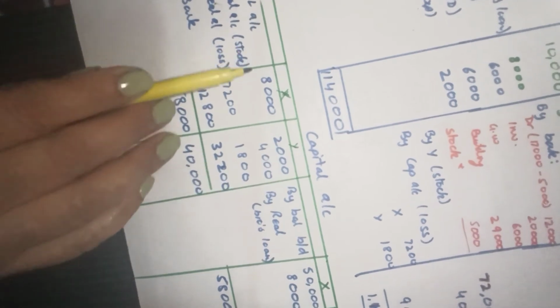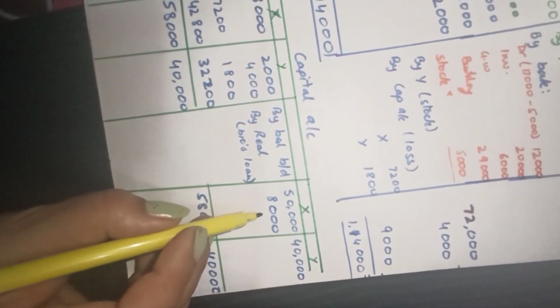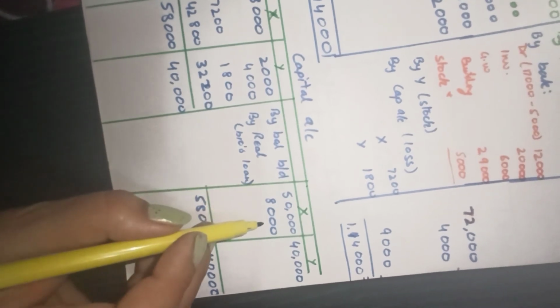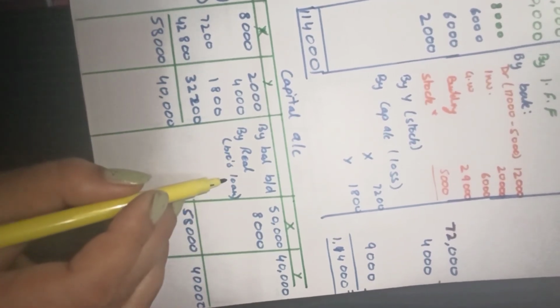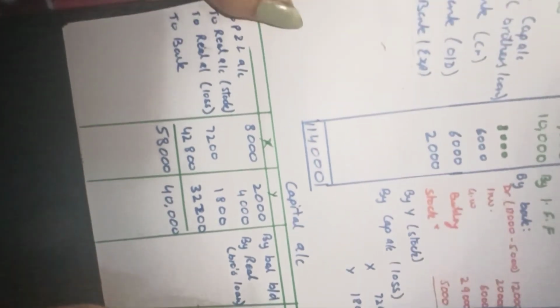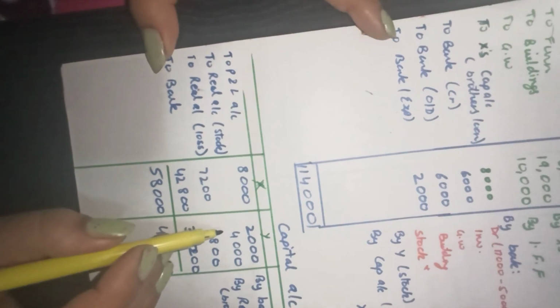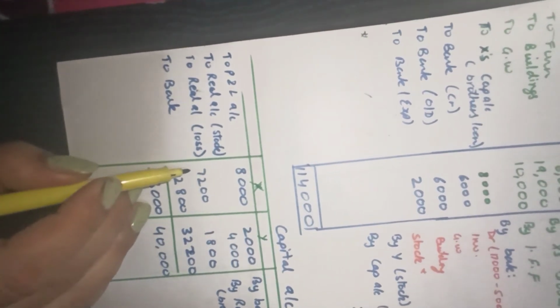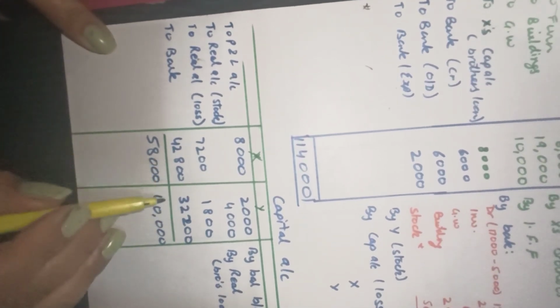We make the capital account. Capital account, you know how to make it now. By balance, both the partners, their balancing figure, the amount of realization, this is what he takes over. Liability taken over will be this side. Asset taken over will come this side. So liability X takes over to pay the liability of his brother. So he is taking over the liability, realization to X. By profit and loss, that is loss here, realization, the stock rupees 4000, realization loss, and this is the final amount paid to the partners, 42,800 and 32,200.